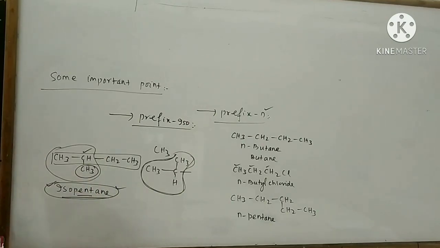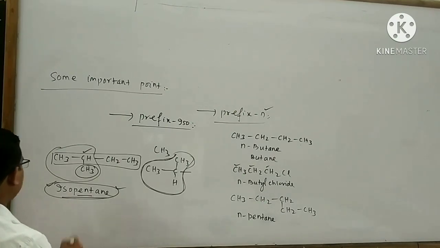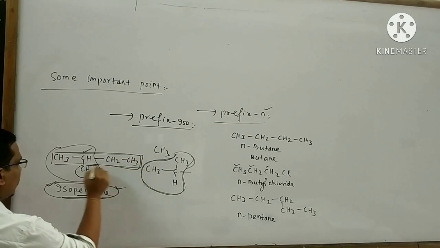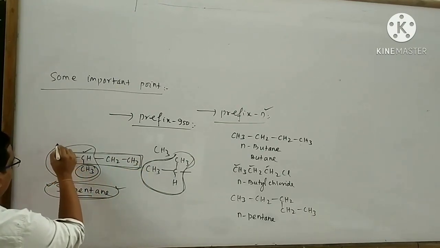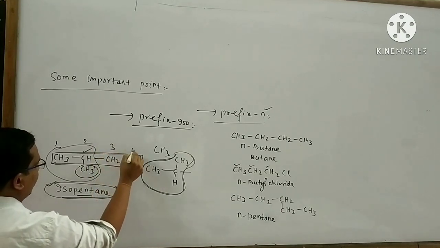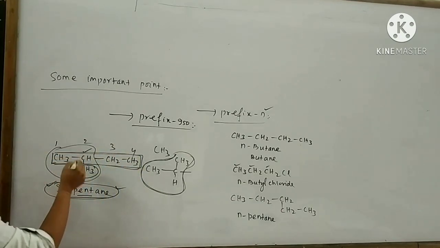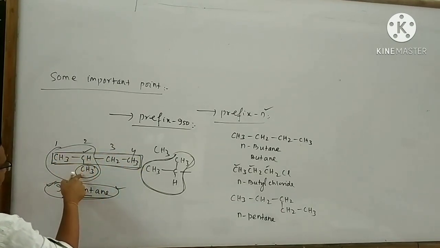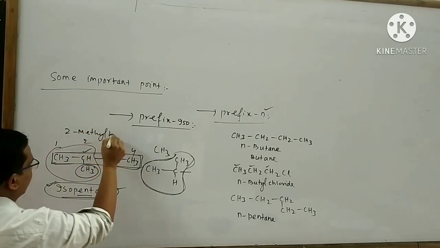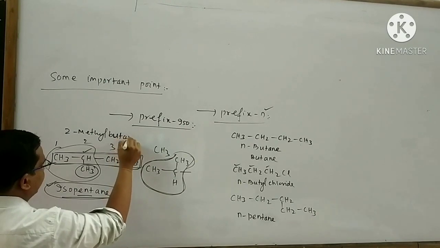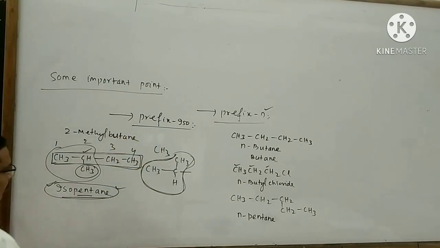If I think about the IUPAC name, then what will be the name? This is your long chain. It is bound to be numbered like this, 1, 2, 3, 4. That means the name of this organic compound is 2-methylbutane.